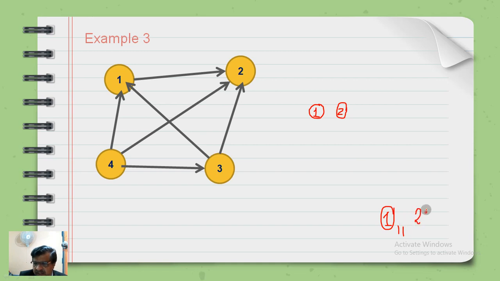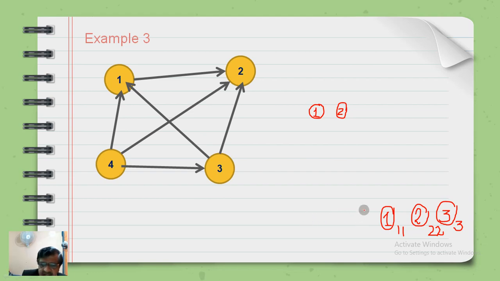So 2 is the second to enter into the stack, and from 2 nowhere can the algorithm move. Therefore this will also be popped out of the stack. Then it has to choose 3. This is the third to enter into the stack. And once again it is a dead end. From 3 you could move to 1, but 1 is already visited. It could move to 2, but 2 is already visited.